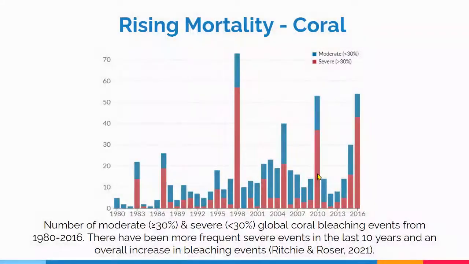Corals are also indirectly impacted by global warming, as heat waves are causing mass bleaching events. As shown here, moderate and severe bleaching events are becoming more frequent. This is occurring in large part because the global ocean temperature has risen by more than 1.3 degrees Fahrenheit since the late 19th century. Although some coral reefs have recovered from coral bleaching events, the majority of coral have not, and bleaching ultimately leads to mortality.